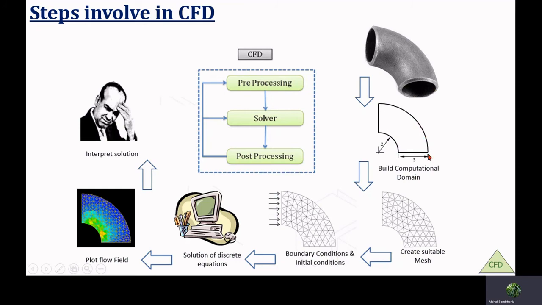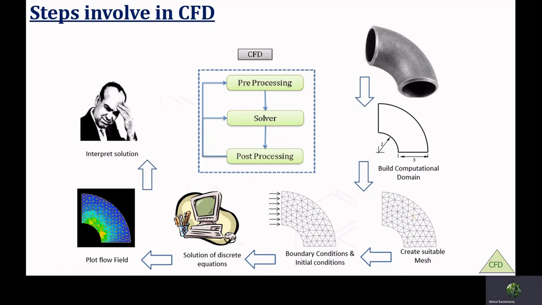The profile or domain which we finalize for this elbow is referred to as the fluid domain, which will not consider the thickness of the pipe material. It only considers the domain or space through which the fluid will travel. Once you have identified the fluid domain, you have to discretize it. That means you have to divide it into a small number of parts. That is called the creation of meshing. So this is the second step.